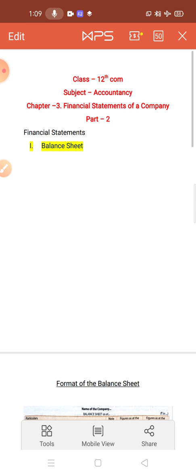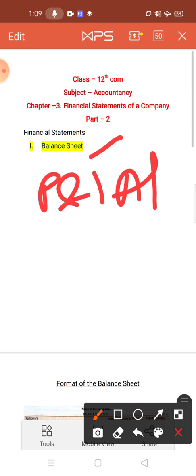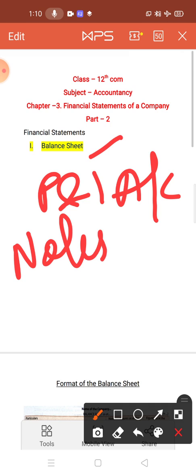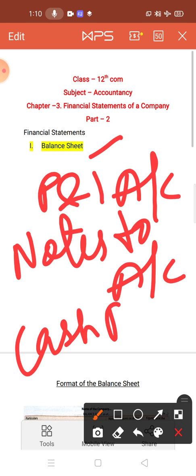The statements are: the first one is balance sheet, and the second one is profit and loss account, which you can know as income statement also, and balance sheet you can know as position statement also. Okay, and after that the third is notes to account, and the fourth is cash flow statement.